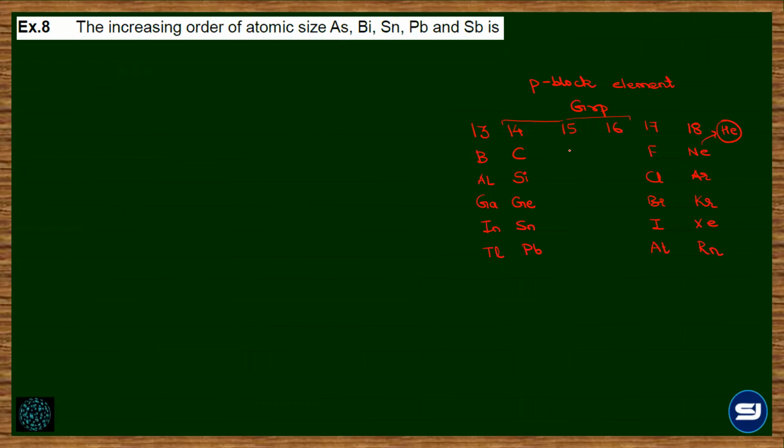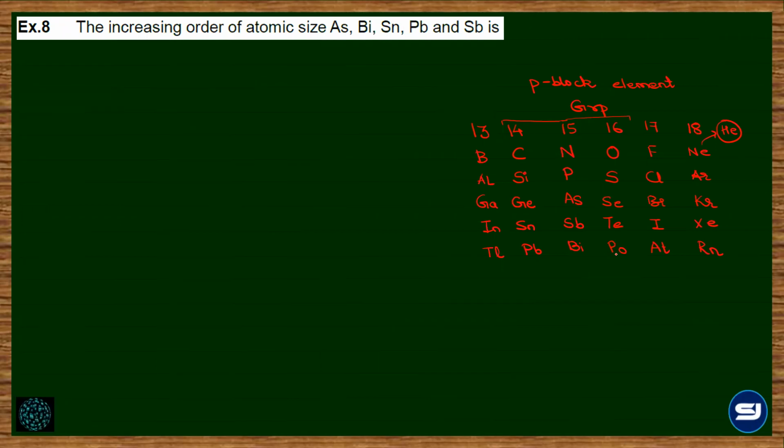Group 15 is the nitrogen family. Starting with nitrogen, we have phosphorus, arsenic, antimony, and bismuth. Nitrogen, phosphorus, arsenic, antimony, bismuth. Make a note of this. You need to remember these elements. Then 16 starts with oxygen, followed by sulfur, selenium, tellurium, and polonium. Oxygen, sulfur, selenium, tellurium, and polonium.